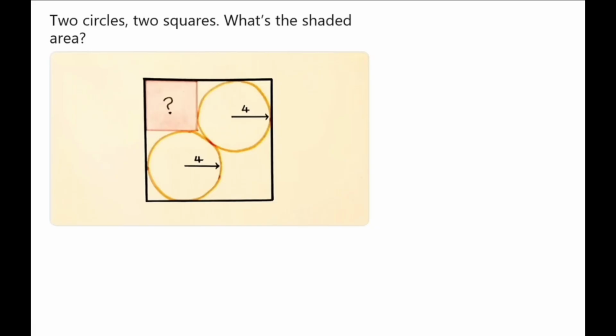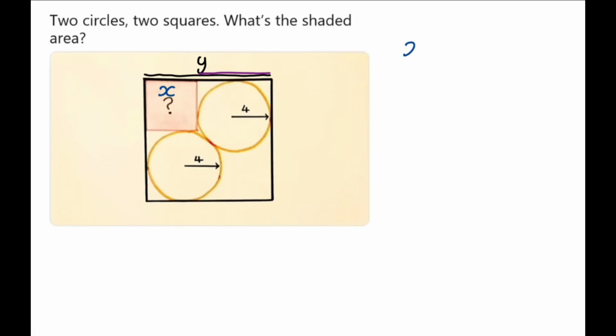Alright, so we can say that the length of the smaller square, let's label it x, and we're trying to find x squared. That will be the area of that square. So x is the length of the bigger square, let's name it y, minus this part.